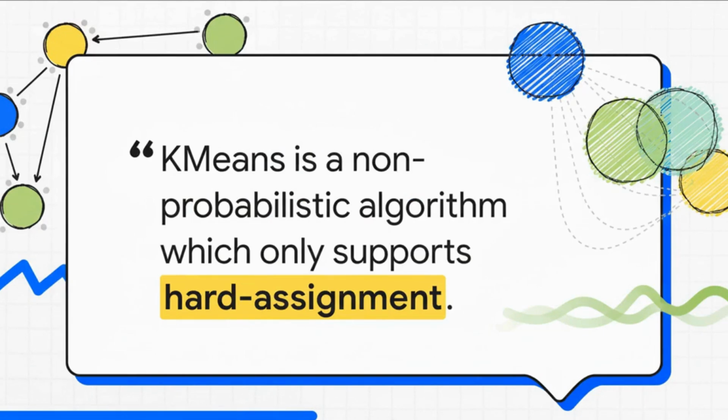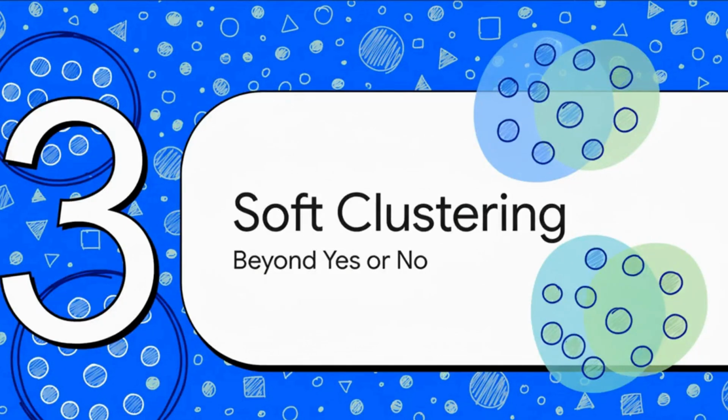But K-means has a catch. For all its simple power, it uses what we call hard assignment. That means a data point is either 100% in the red cluster or 100% in the blue cluster. There is no in between. And that rigidity, well, that can be a problem. What if reality is a little bit more fuzzy? And this brings us to the next stage of our quest, probabilistic or soft clustering. We're about to move beyond the black and white world of K-means and into a world of nuance, of probabilities. And trust me, this is where things get really interesting.